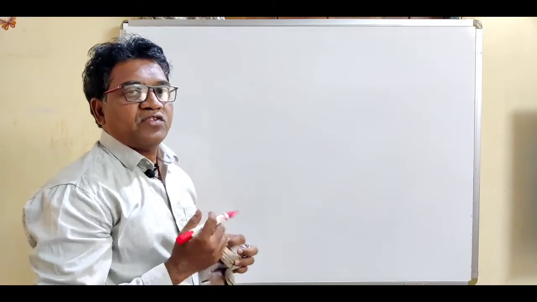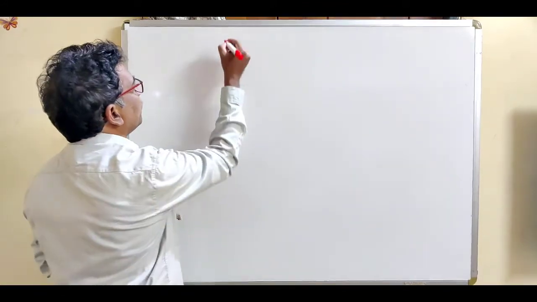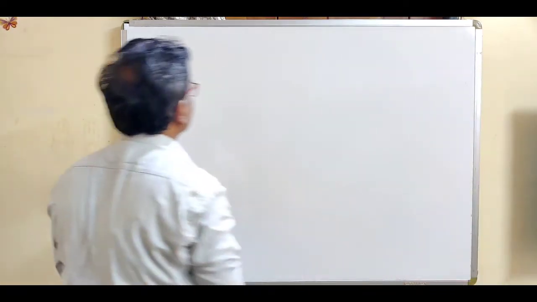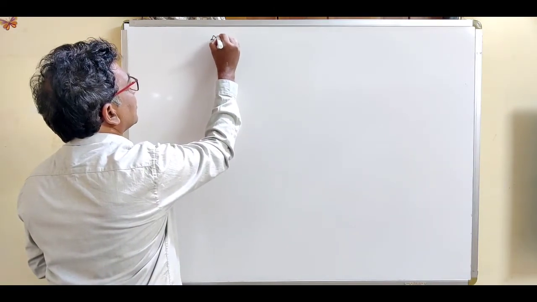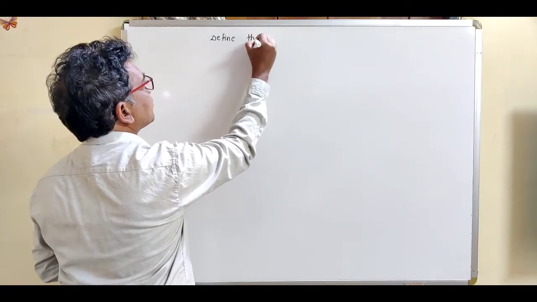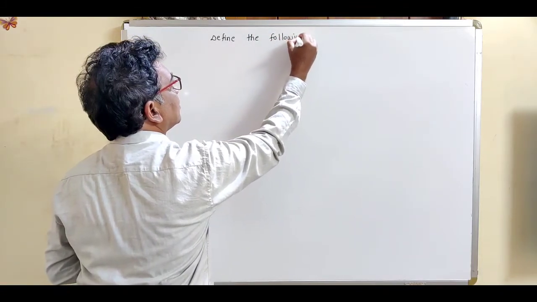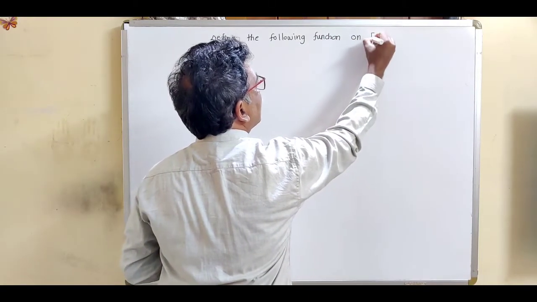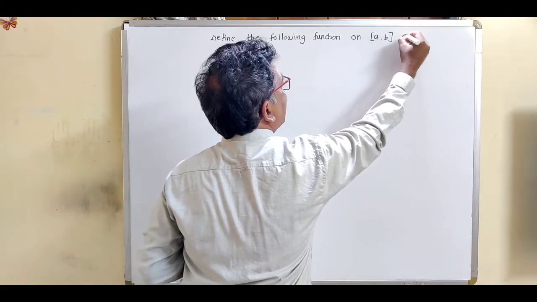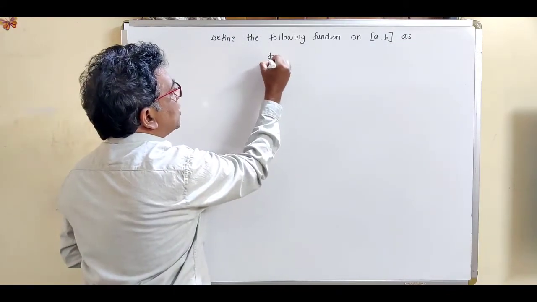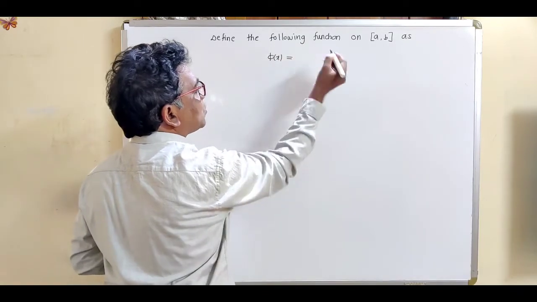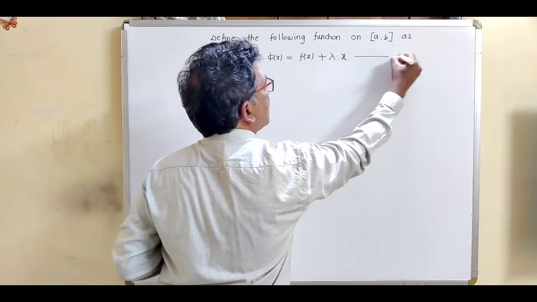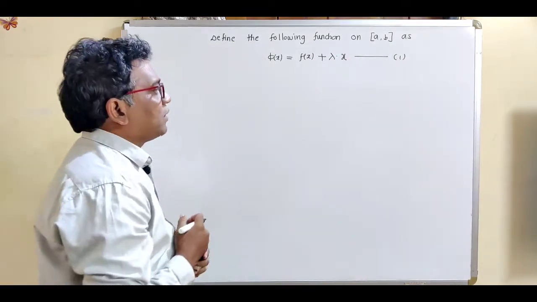So first of all, we construct some function. So write down the proof. Define the following function on closed interval AB as, so let us define this function phi of x on closed interval AB as f of x plus lambda into x. Suppose this is the equation number 1.